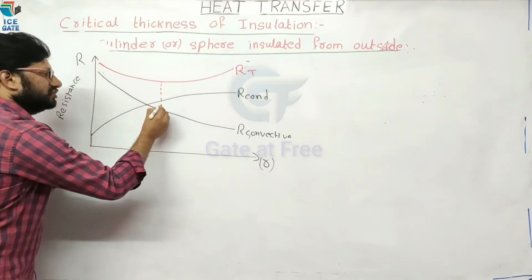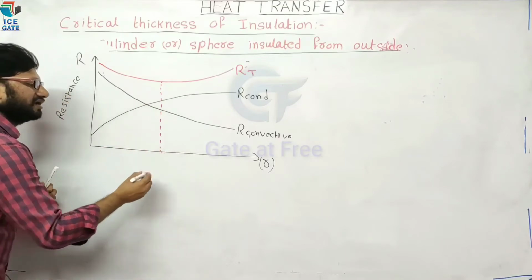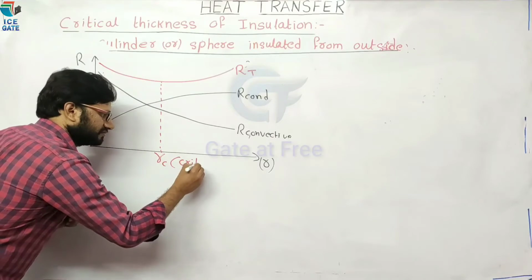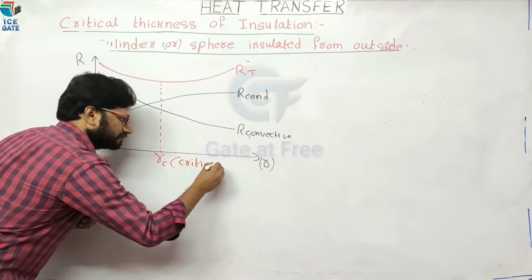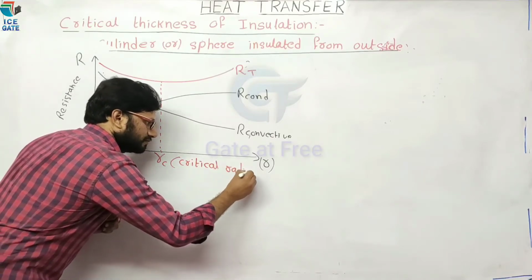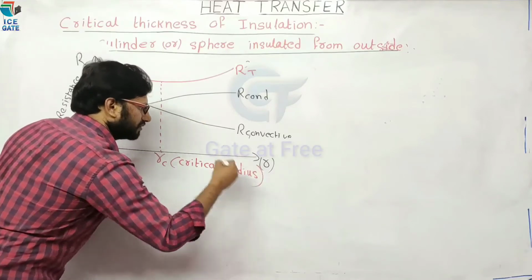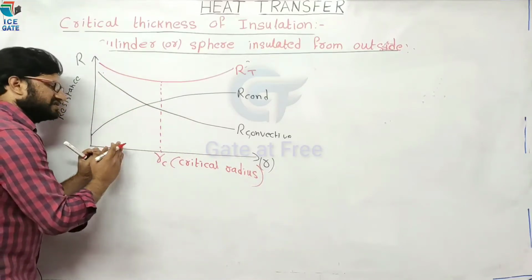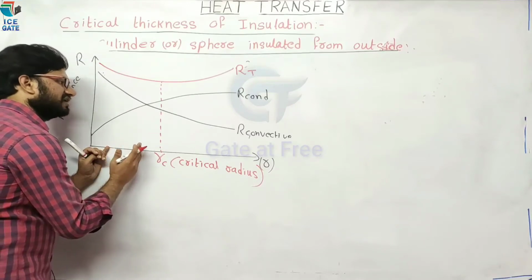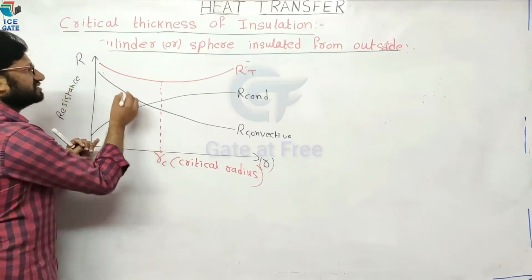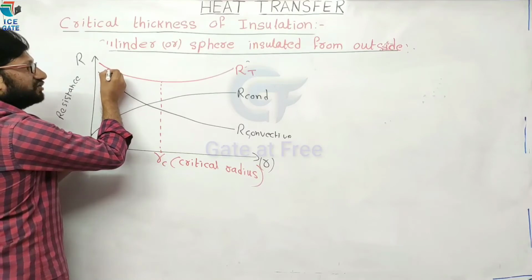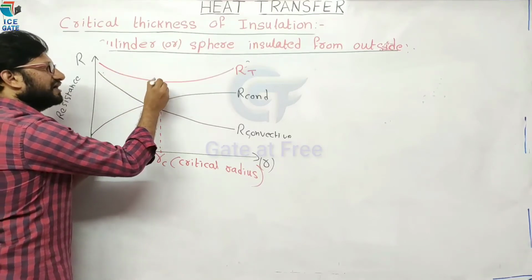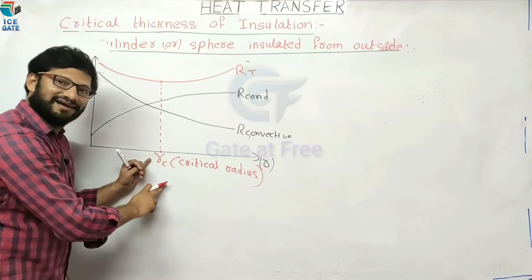That radius is known as critical radius or RC. By increasing the thickness of insulation, that is, the radius of insulation increases up to some extent, the total resistance decreases up to this point. That point is known as critical radius.